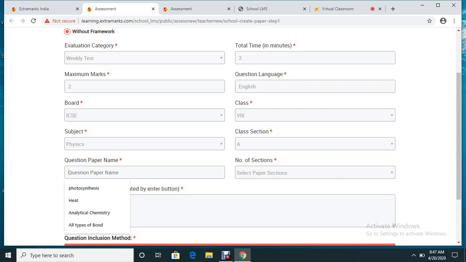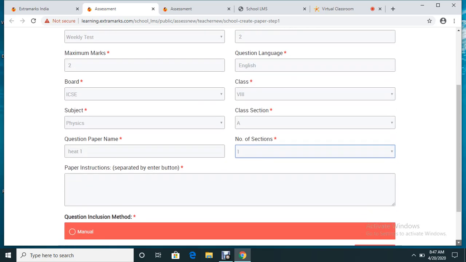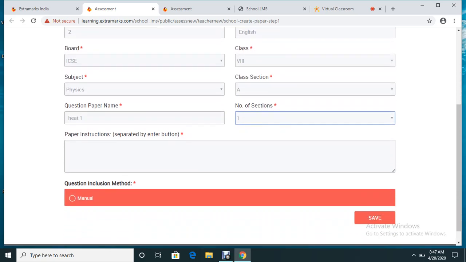I'm giving a name to the question paper. Say I want the question paper in the name of heat 1. Again, number of sections 1. Now this box is a place where you put certain instructions to be followed during the examination. So whatever instruction you want to give, you can write it here. Okay. Now you click on the manual button.